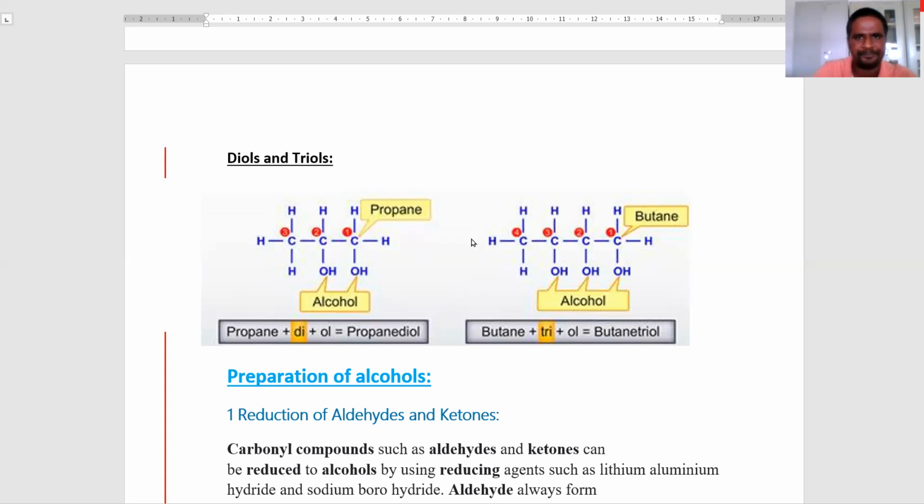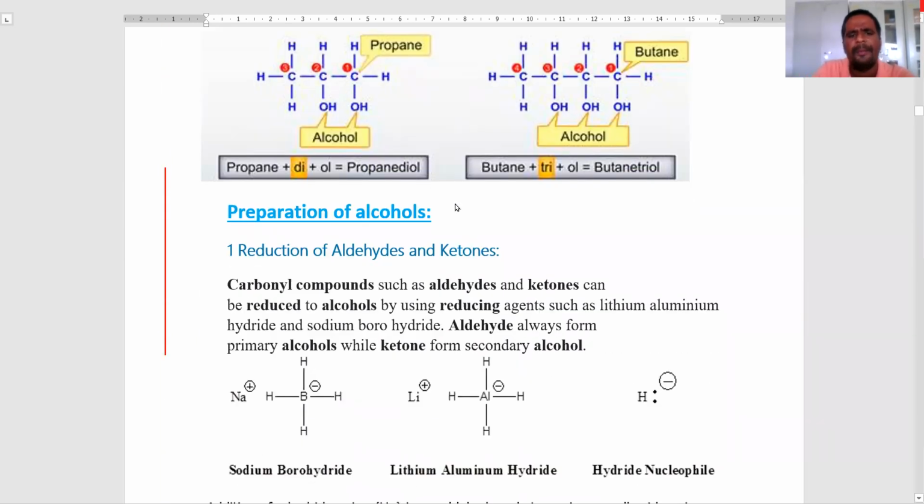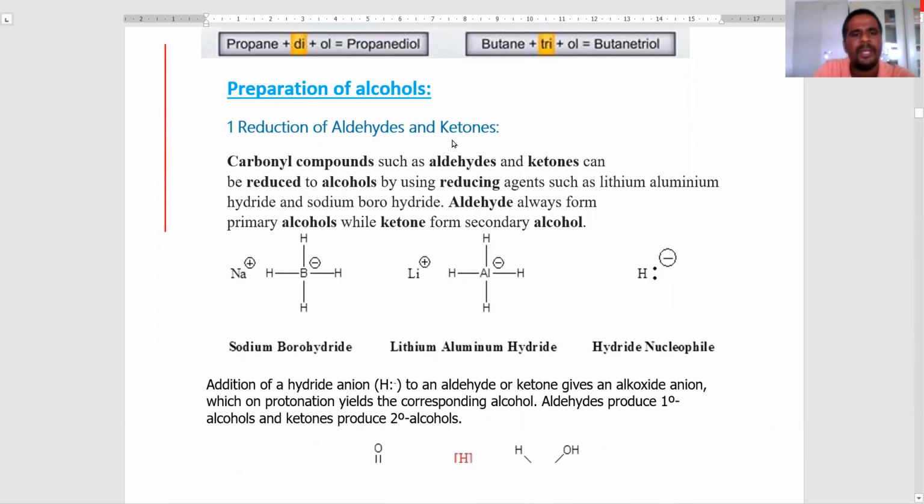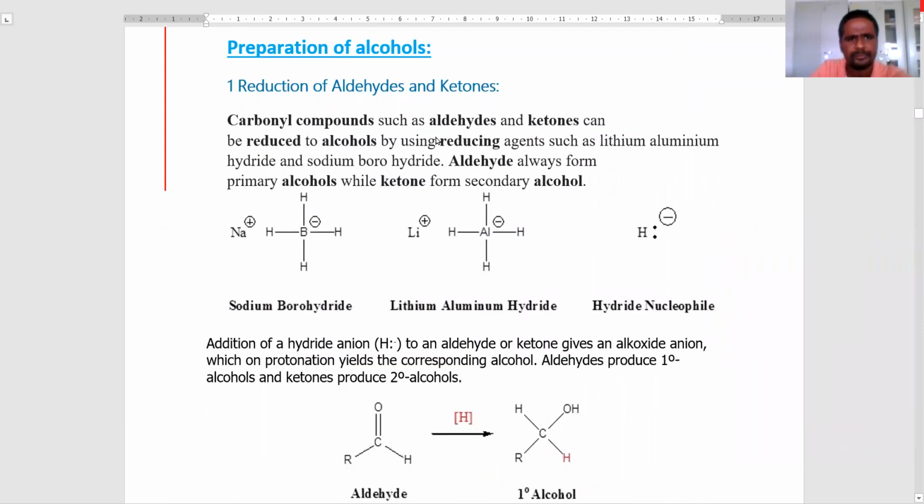Next we come to the preparation of alcohols. How are the alcohols prepared? Here the first one is reduction of carbonyl compounds. Carbonyl compounds means the aldehydes and ketones.